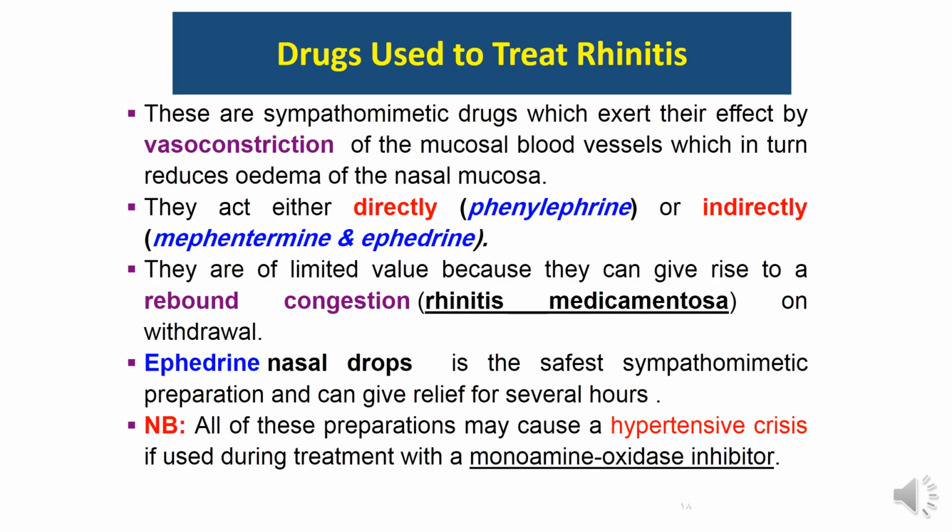Now we will talk about drugs used to treat rhinitis. As I said in the beginning of the lecture, the cause of rhinitis is the vasodilatation of the mucosal blood vessels. So we have to use sympathomimetic drugs in order to cause vasoconstriction of these mucosal blood vessels, which reduces the edema of the nasal mucosa. These sympathomimetic drugs can act either directly, like phenylephrine, or indirectly, like methylhexaneamine and ephedrine. These sympathomimetic drugs are of limited value.